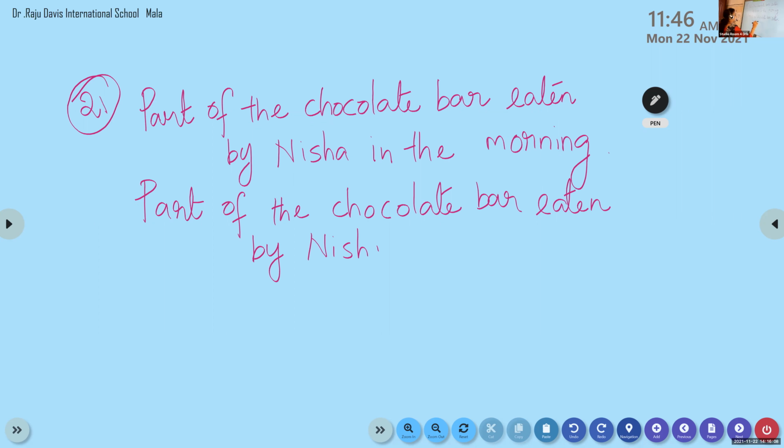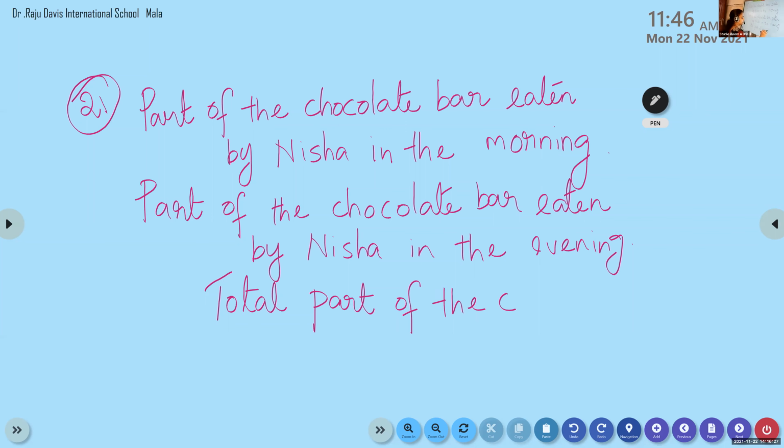Find out alone from the question. Then find out the total part of the chocolate eaten. You have to find the answers alone, children, while I take your attendance.